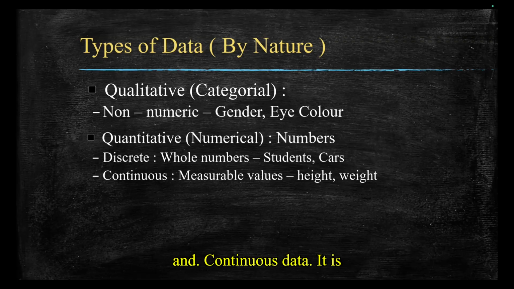And continuous data, it is measurable values like height, weight, and it can take any value within a range. For example, height, weight, temperature, where values can be 5.5 feet and 62.3 kg, 37.7 degrees Celsius, etc. We can use any value within a range. Nothing but the continuous data. So qualitative describes quality and quantitative measures quantities.